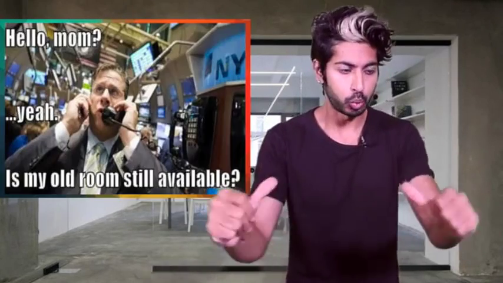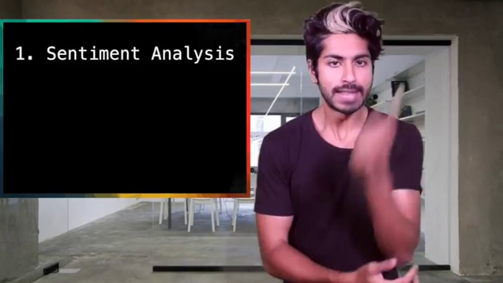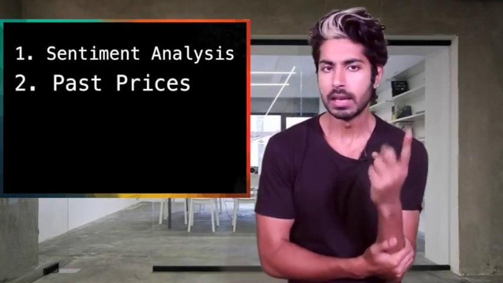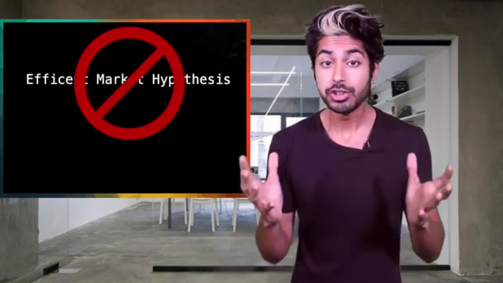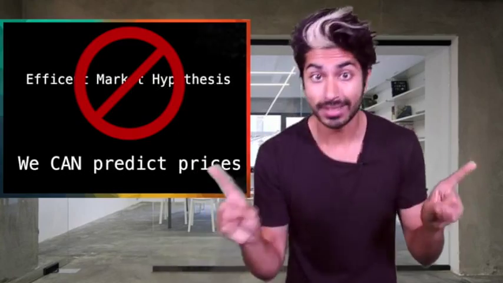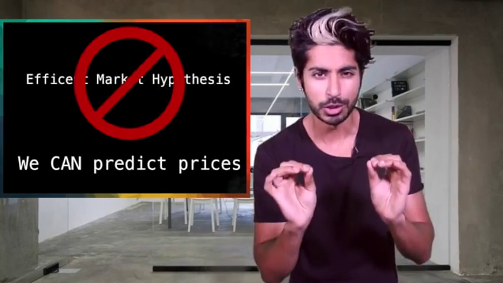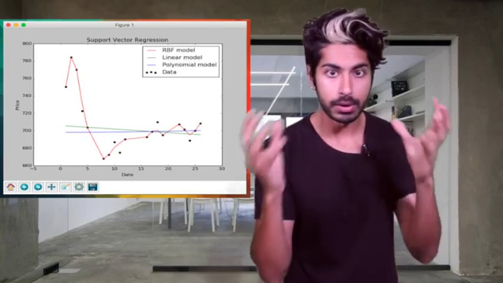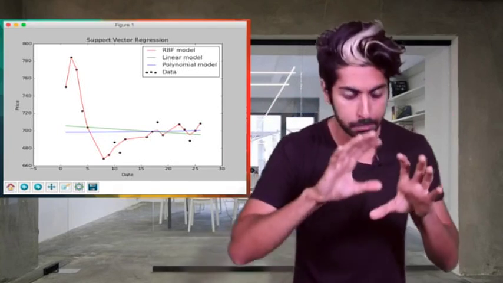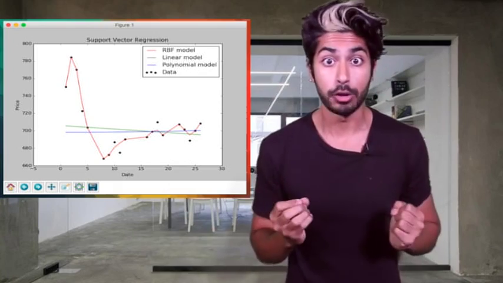Think about all the features we could incorporate into a financial model. Sentiment analysis on company opinions, past stock prices, sales growth, dividends, all the profits Warren Buffett missed for hating on Bitcoin. Changes in stock prices are not completely random, but very close to it. Good traders will use predictive models as a tool when deciding where to invest. And we're going to build 3 different predictive models that predict the prices of Apple stock, then plot them all on a graph to compare their results.